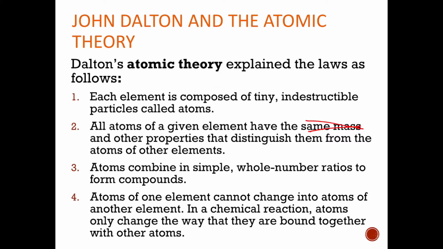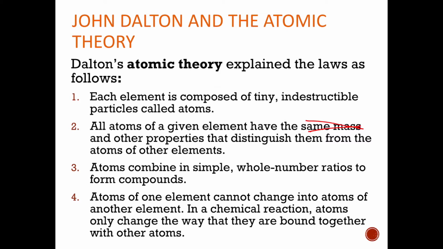His third one was that atoms combine in simple whole number ratios to form compounds. This one's true, right? We were just talking about that. Water, hydrogen peroxide, carbon monoxide, carbon dioxide, right? They're always whole number ratios. We're not having 1 atom of one thing combining with 1.5 atoms of something else, right? They're always going to combine 1 to 1 or 1 to 2, 2 to 2, things like that. And then the last one is that atoms of one element cannot change into atoms of another element. In a chemical reaction, atoms only change the way that they are bound together with other atoms.